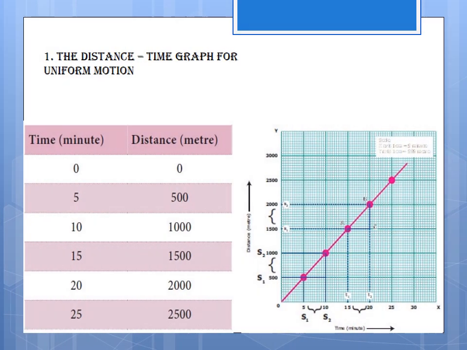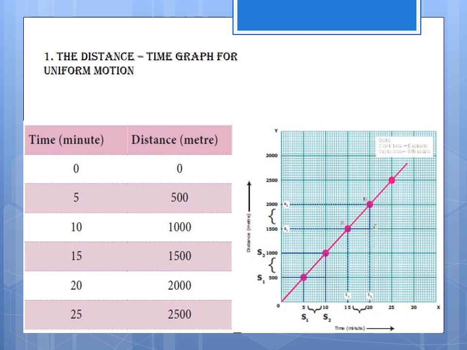The distance time graph for uniform motion. The distance and the time are given here. In the first 5 minutes, the distance is 500 meter.